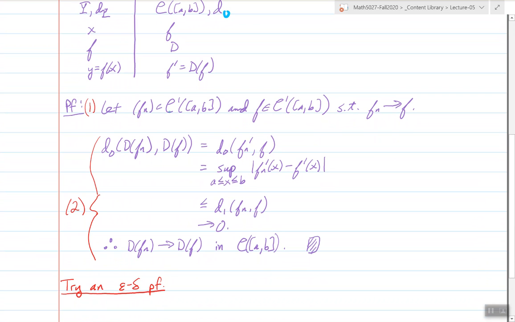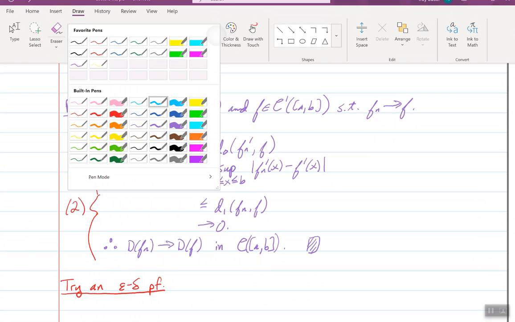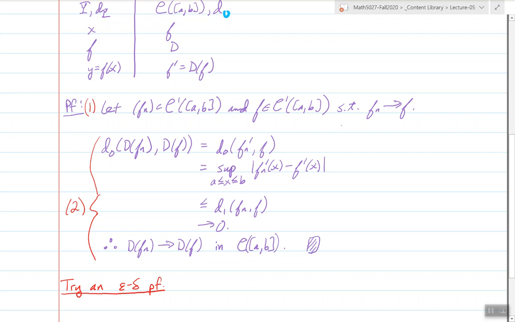You let Fn converge to F in C1. You can write this even more simply, and I start doing that at some other points. You could just replace this with: let Fn converge to F in C1 of [a,b]. This is a fine substitution for that. That's okay. If you want to do that, that's great. If you're not, you can be a little bit more verbose, but I'm giving you the maximum verbosity that you should use, which is shown here. Don't write more than that. And you can write even less, as I'll show.